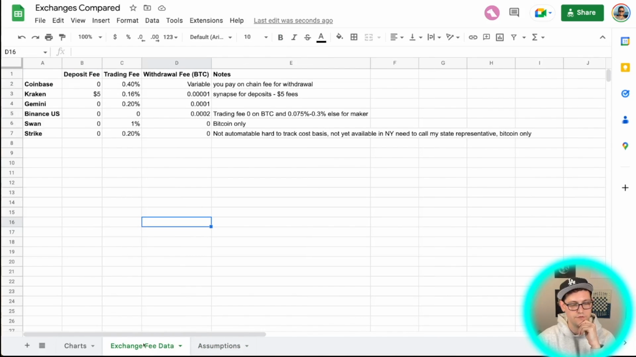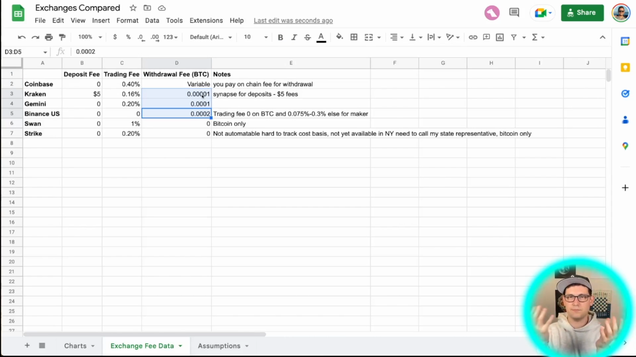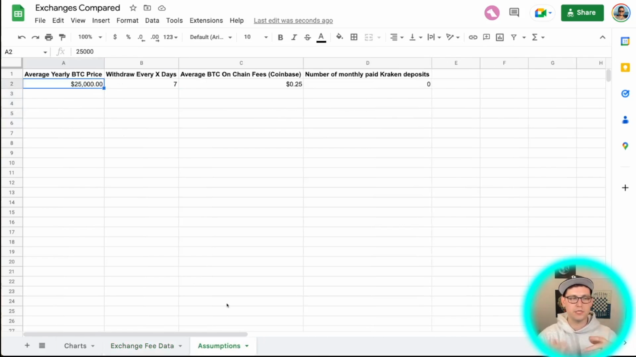This matters because if we go back to the exchange fee data, we can see that the withdrawal fee is actually being quoted to us in Bitcoin. And so it's impossible to put a US dollar value on how much money it's going to cost you to make these withdrawals unless you come up with some assumption of what the average yearly Bitcoin price is going to be. I guessed that maybe for 2022, the average yearly Bitcoin price was $25,000. This might be wrong. It might be right. You could do as much research as you wanted and put some other number here.